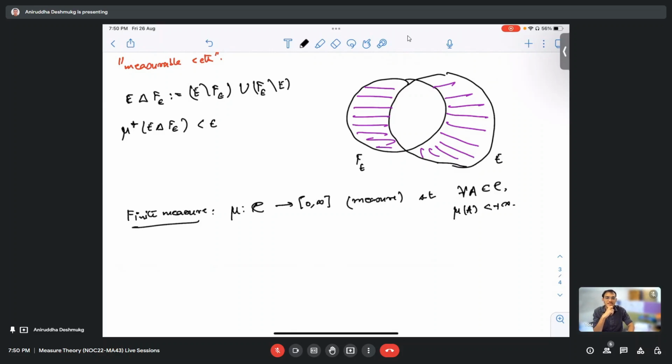Okay, so sorry about that. I thought that the function itself had to be finite. No, that makes sense. So this is the definition of a finite measure, and in general, measures need not be finite. For example, the length function is not a finite measure.